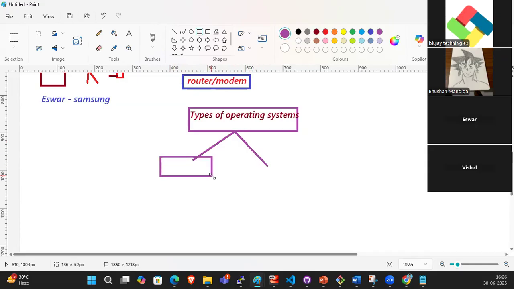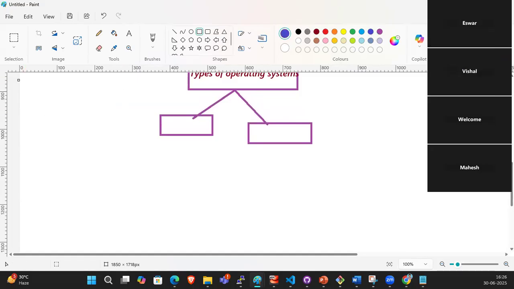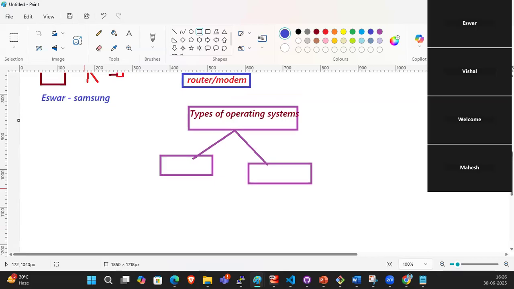So guys, in your laptop, how many users are connected at a time? Bhushan, Ishwar, Mahesh, Mahesh, are you there? Tell me, sir. How many types of operating systems are there?